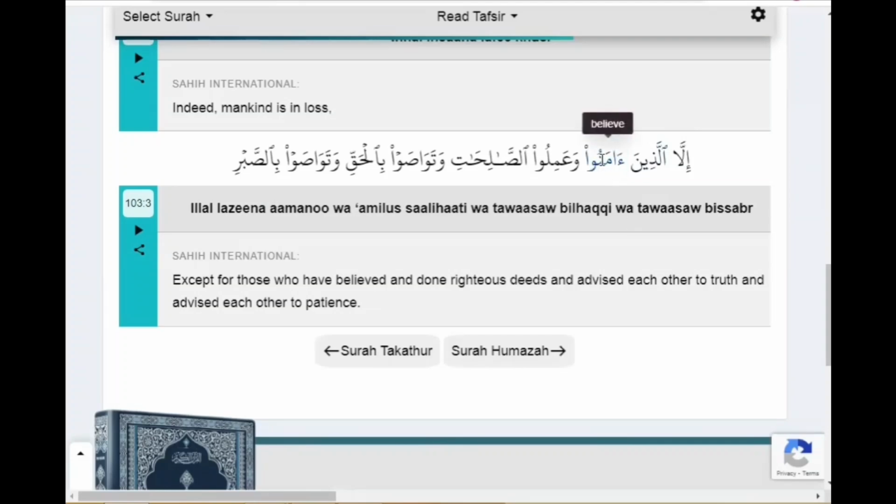Amanu. After dhamma, waw with madda comes. Amanu wa'ami. This lam will be connected with sod because sod is having connecting sign, so we will connect it with the previous letter which is having any sign. So lam will be connected with sod, los, and sod with vertical fatha, so, los, so, li, ha, ti.